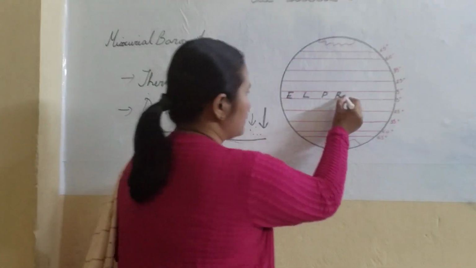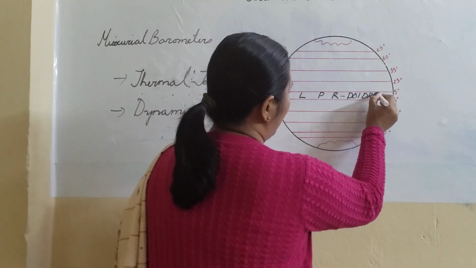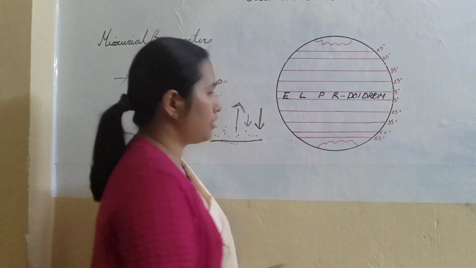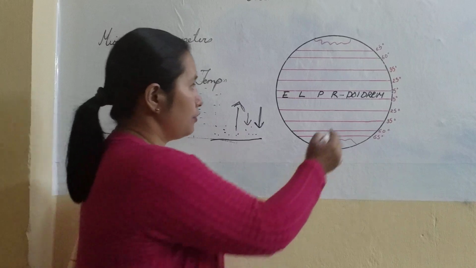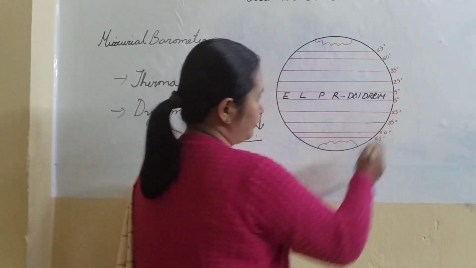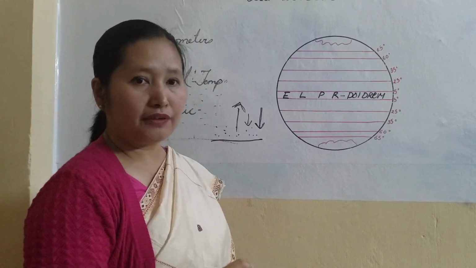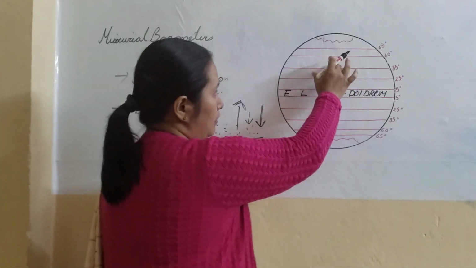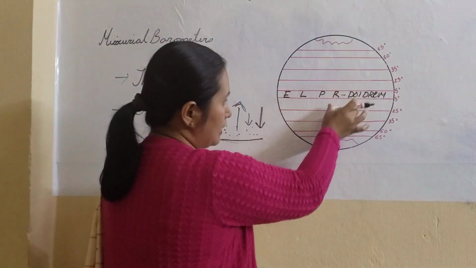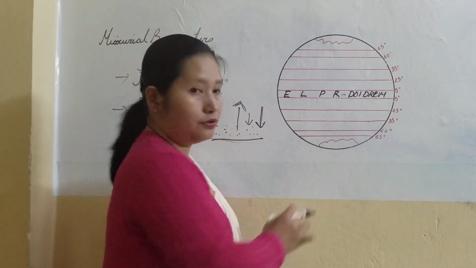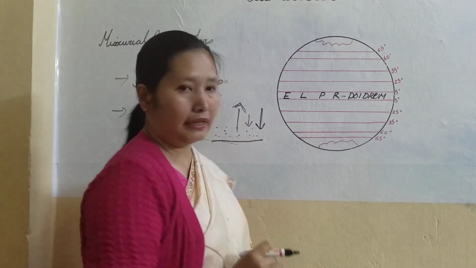This region is also known as the doldrums. There is calm in the region, a low pressure region. You remember this equatorial low pressure region is normally between 5 degrees north and 5 degrees south, but it also shifts its position. In the summertime in the northern hemisphere, it shifts up to 25 degrees, and in the summer of the southern hemisphere, it shifts up to 20 degrees. So this low pressure region keeps shifting.